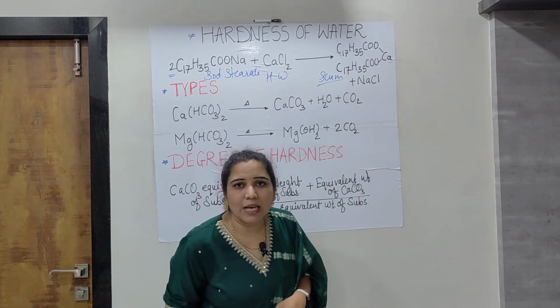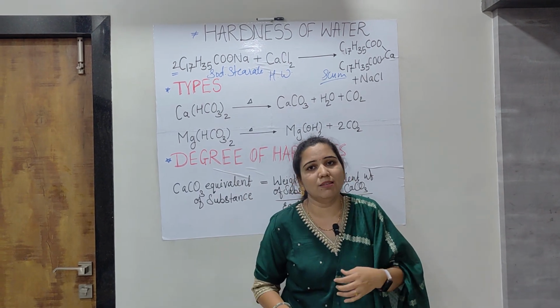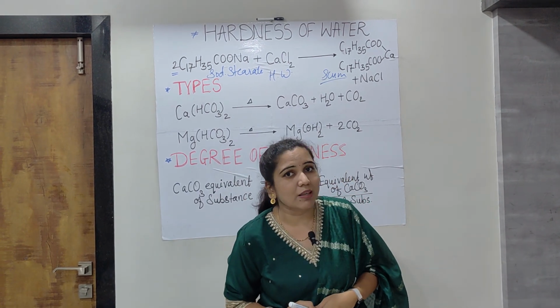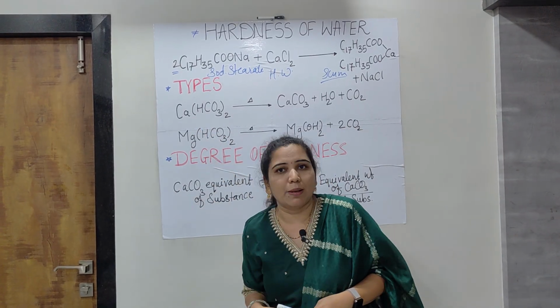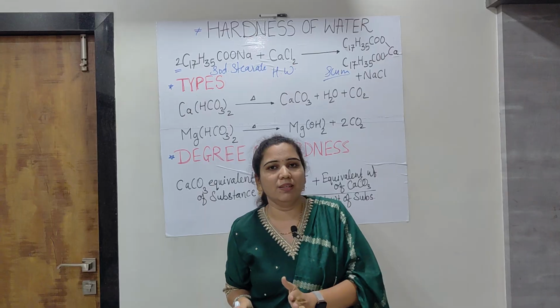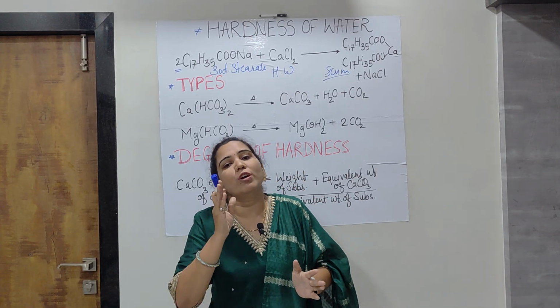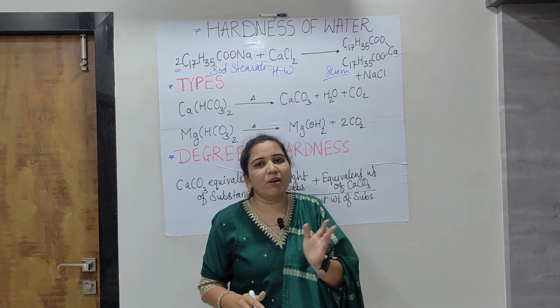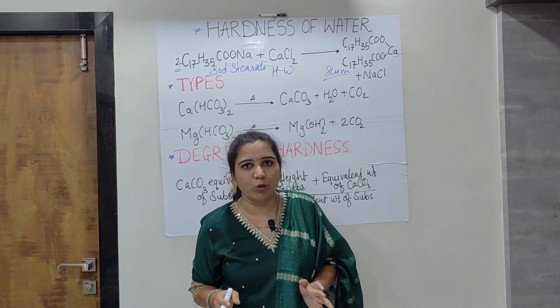So there are two main types of hardness we have seen, as given in our earlier videos, you can see. But just in brief, hardness is of two types: temporary hardness and permanent hardness. Temporary hardness is also called alkaline hardness or carbonate hardness, while permanent hardness is, in the same way, non-alkaline hardness or non-carbonate hardness.